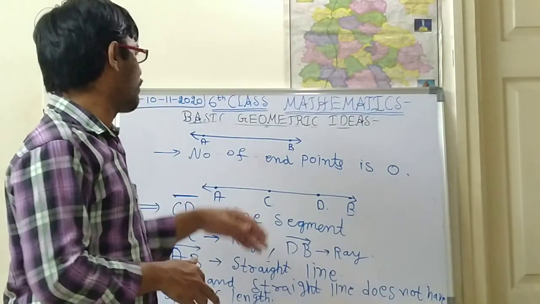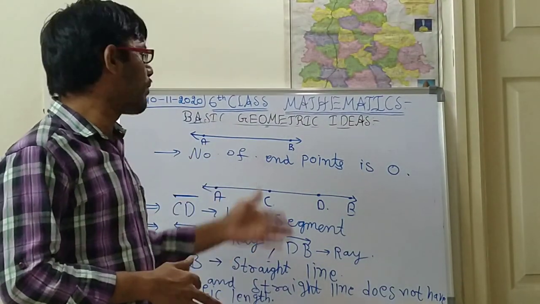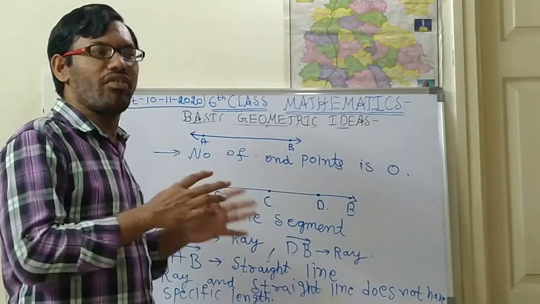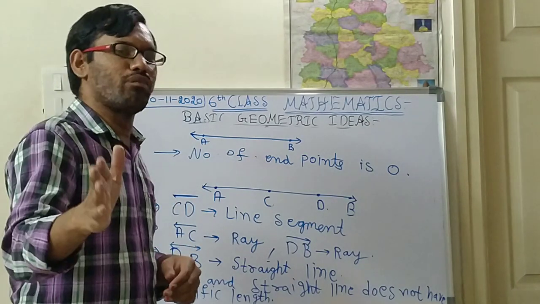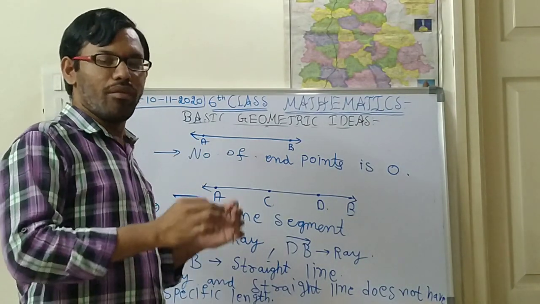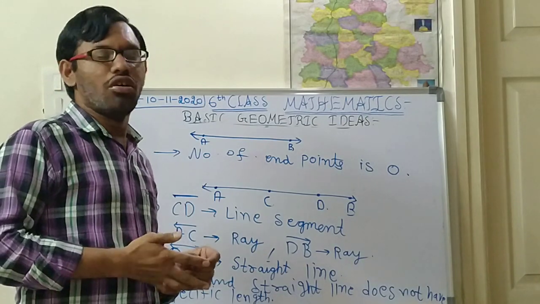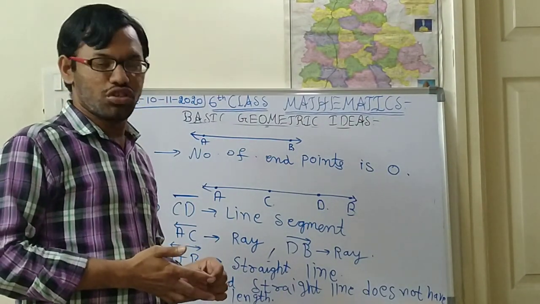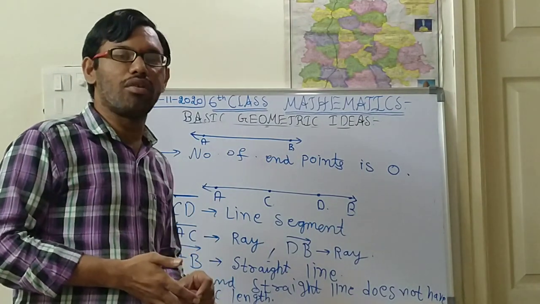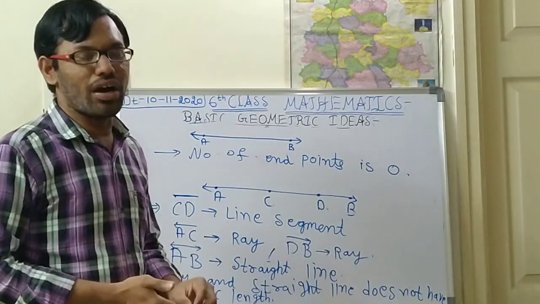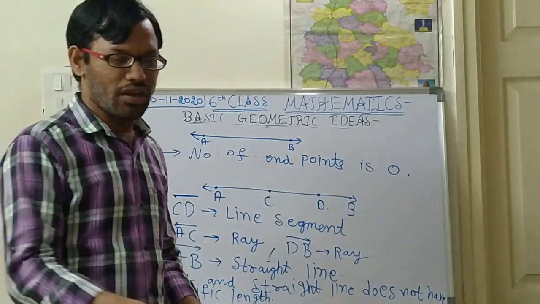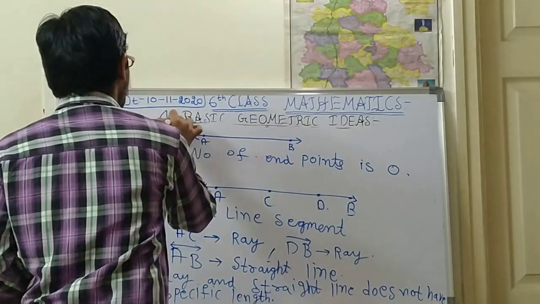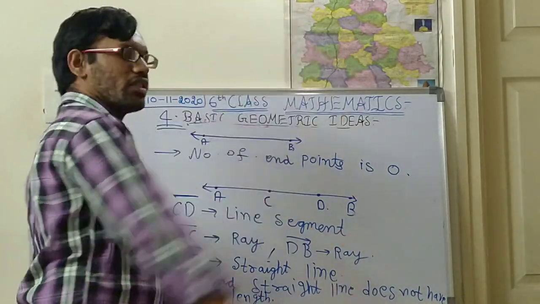So this concept is about basic geometric ideas. This is a very basic thing, children, that you are supposed to understand before entering into this concept. I think you have understood this concept very clearly. In the next class we shall come up with an exercise part and go through some more interesting topics of this geometric idea. This is chapter 4, children.